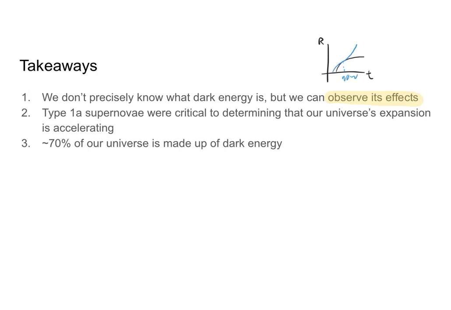Second, type 1a supernovae were critical to determining that our universe's expansion is accelerating. This is because they are standard candles. They have a known luminosity and a known brightness, so we can figure out how far away they are, and we can figure out how quickly they're receding by measuring redshift, and so we can see whether the redshift matches what we expect it to be. And finally, approximately 70% of our universe is made up of dark energy. I'm just going to highlight that whole last bullet point because that's very important.